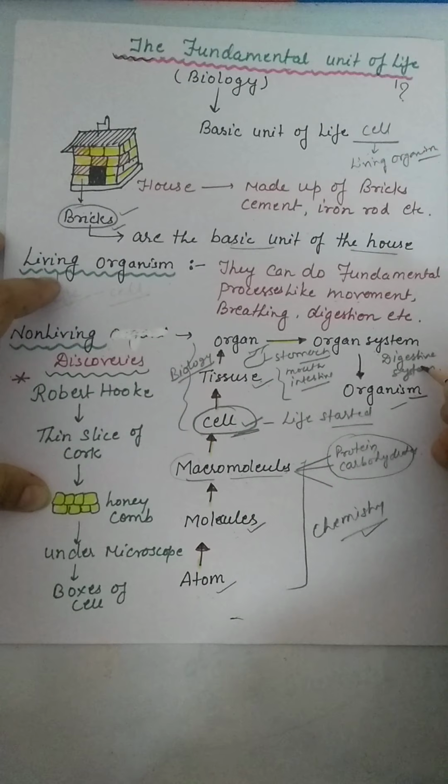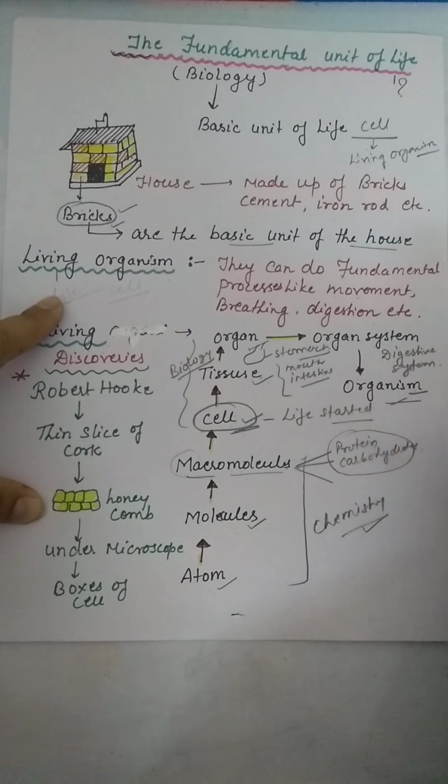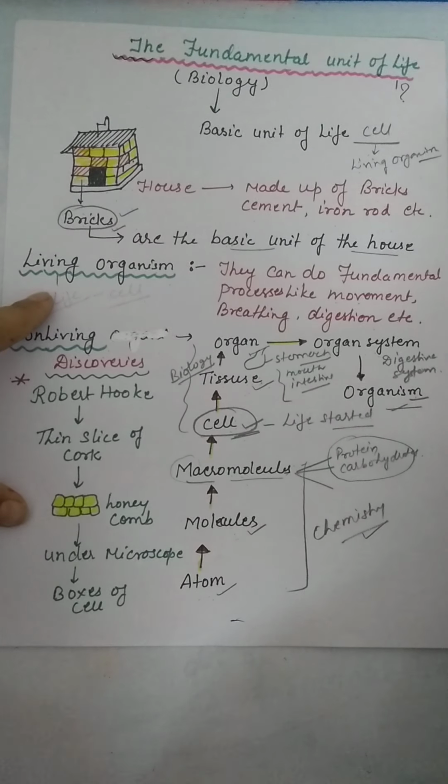And similarly, the arteries, veins and heart form an organ system called the circulatory system. When the kidney and nephrons work together, they form the excretory system. And when these different systems work together, they form a fully fleshed organism.